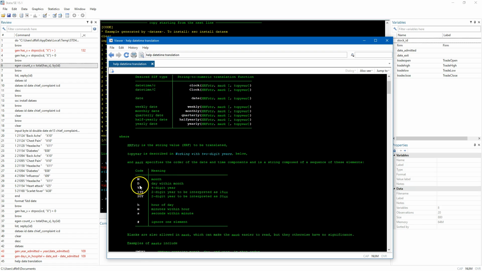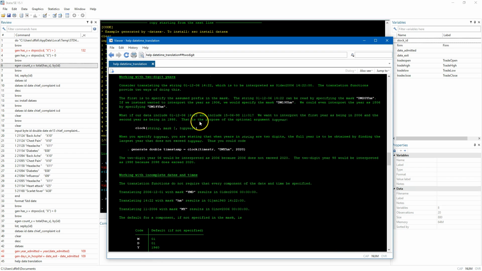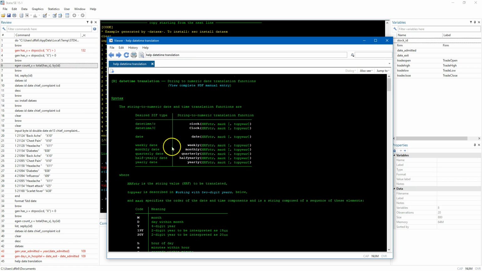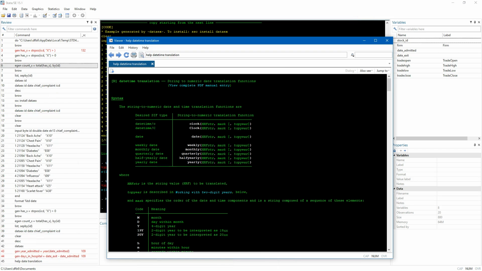I generally don't have hour or minute or second of the day, but if you're working with 2-digit years, it's going to explain down here. I end up having to look at this a lot, but again, you can go back to this do file explaining how to do it if it's a 4-digit or a 2-digit year and so on. So I just wanted to share why it's so important to use dataex.